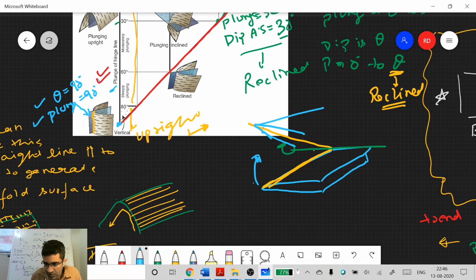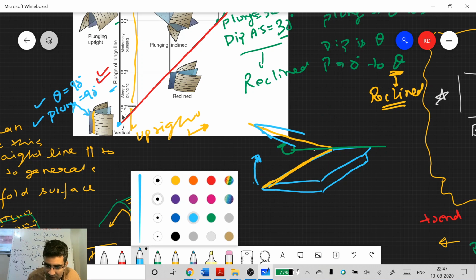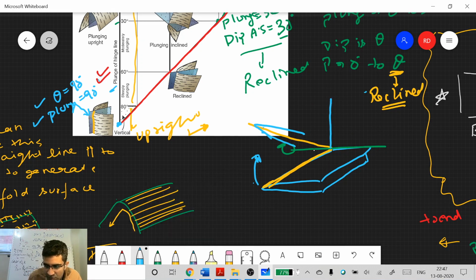Actually, I'll draw first at that point. So this is still fixed. Then it becomes something like this. So you just place it on the table and you just move it up. Do you understand my point? So it can go from this position, finally you will move it to this position. Correct? Any position of this notebook in between, that is a reclined fold.